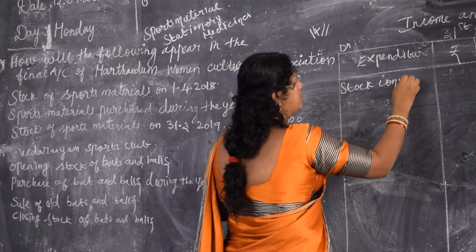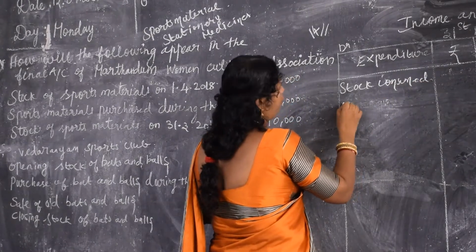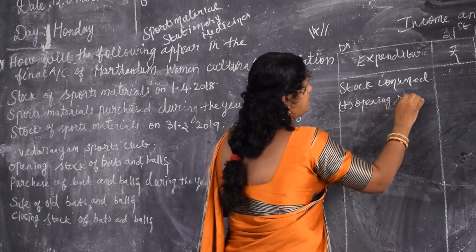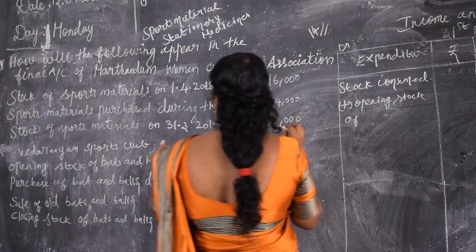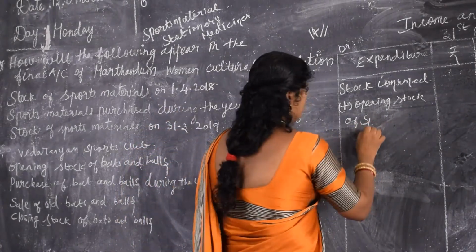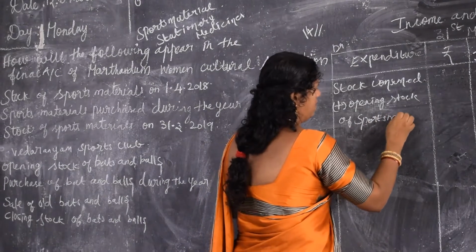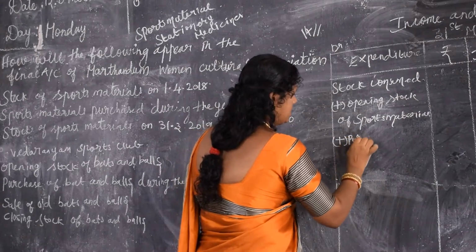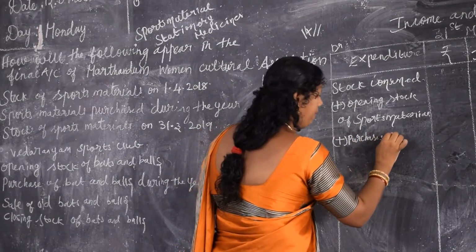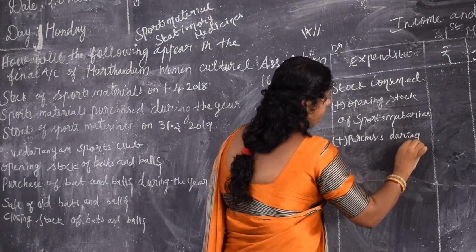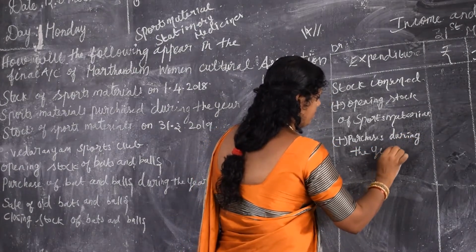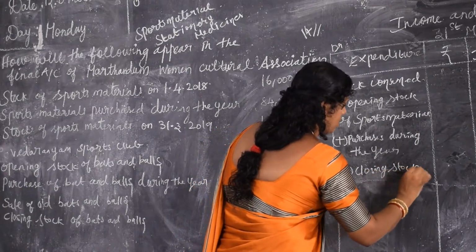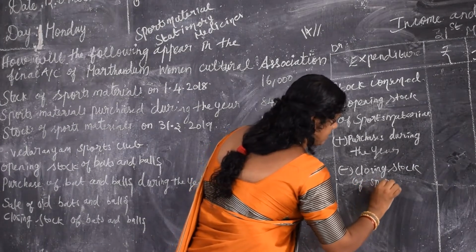In this you are going to add opening stock of sports materials, plus purchases made during the year, minus closing stock of sports materials.